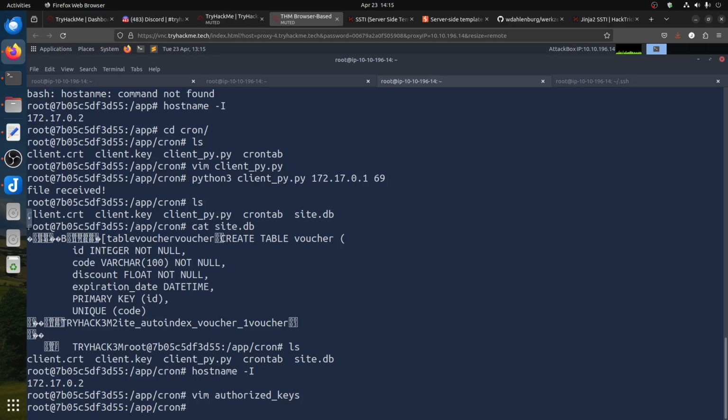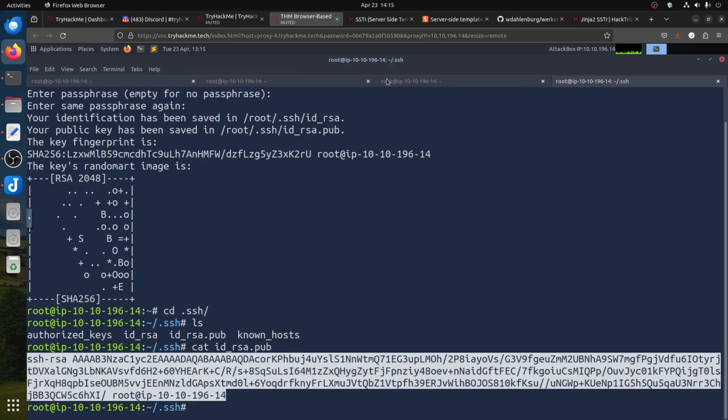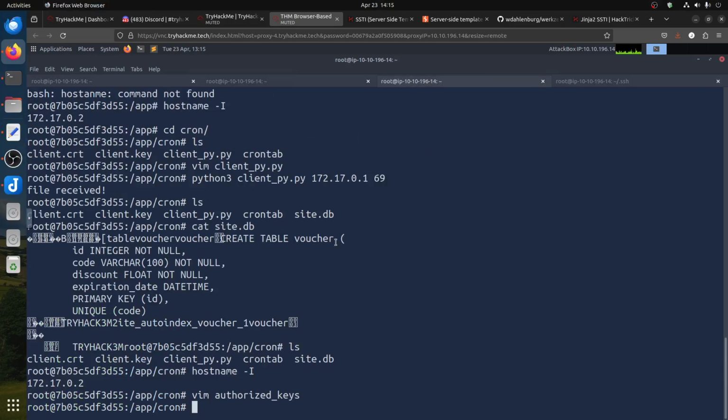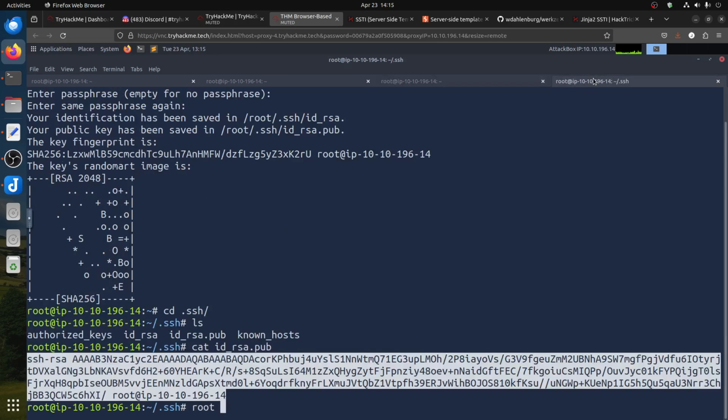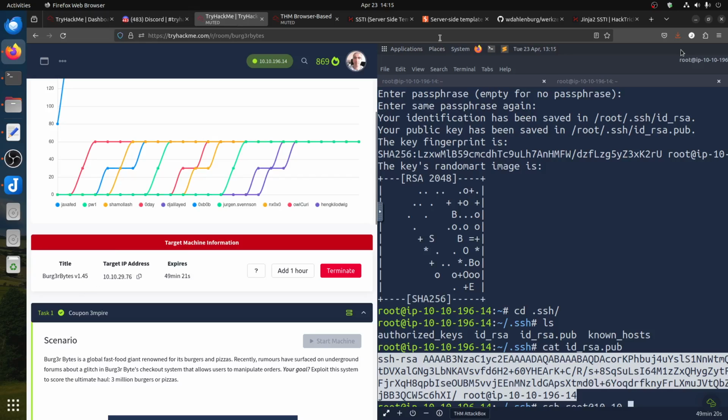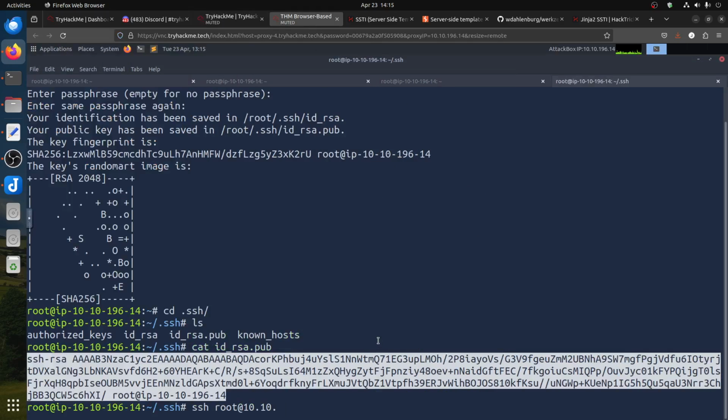Basically the idea, of course, because we're copying files, is if I can send the file to root/.ssh/authorized_keys, I can later just do ssh root@ the IP address of the machine, 172.29.76.